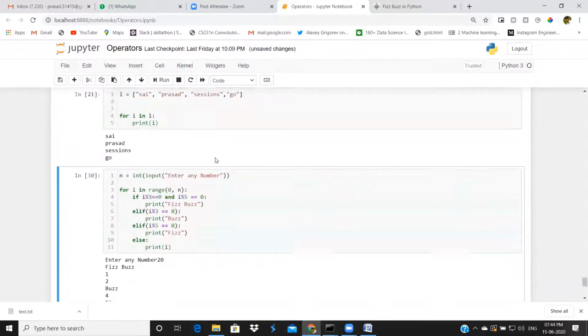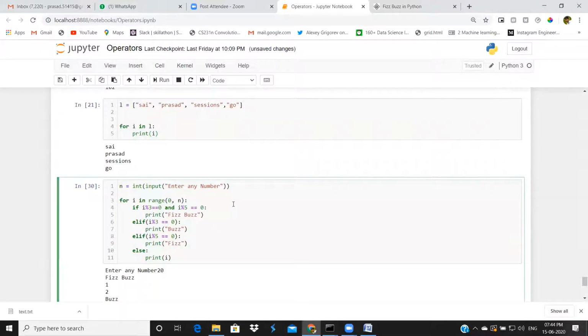This is a simple exercise on for loop and if else conditions. If you solve problems like this on an everyday basis, you will get good knowledge of these fundamentals. Then you can crack any entry level position. If you are an experienced person, you have to practice more on advanced concepts like OOPS and work on projects. Then you will get a good grasp on all fundamentals and projects as well.